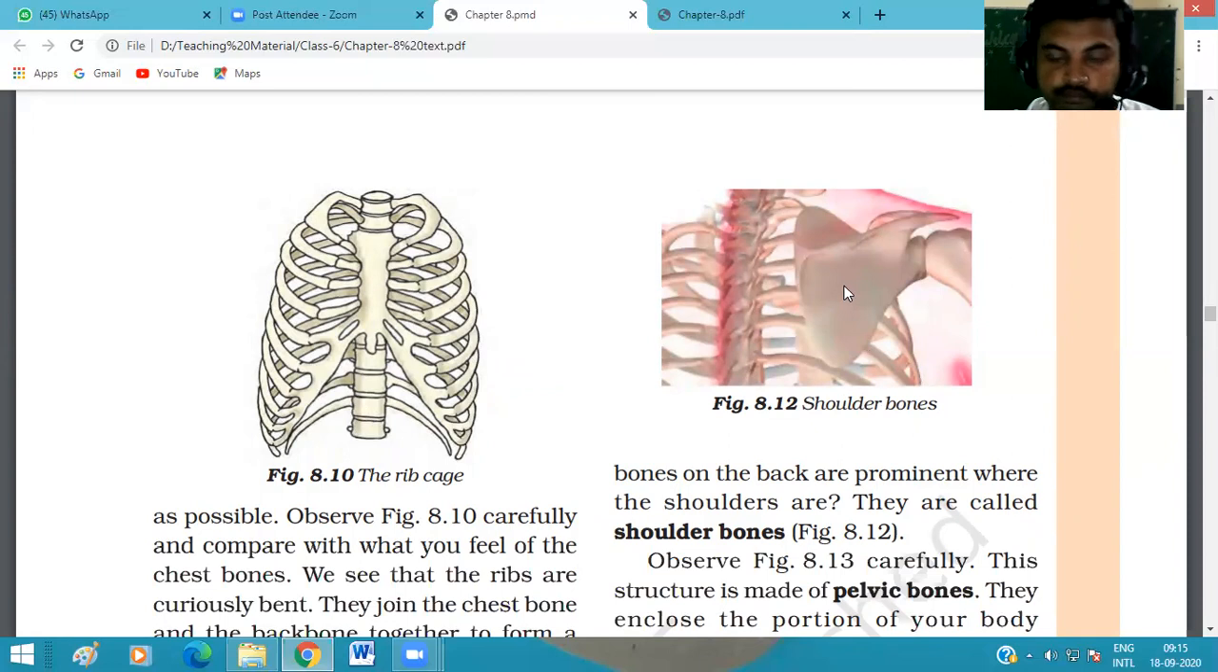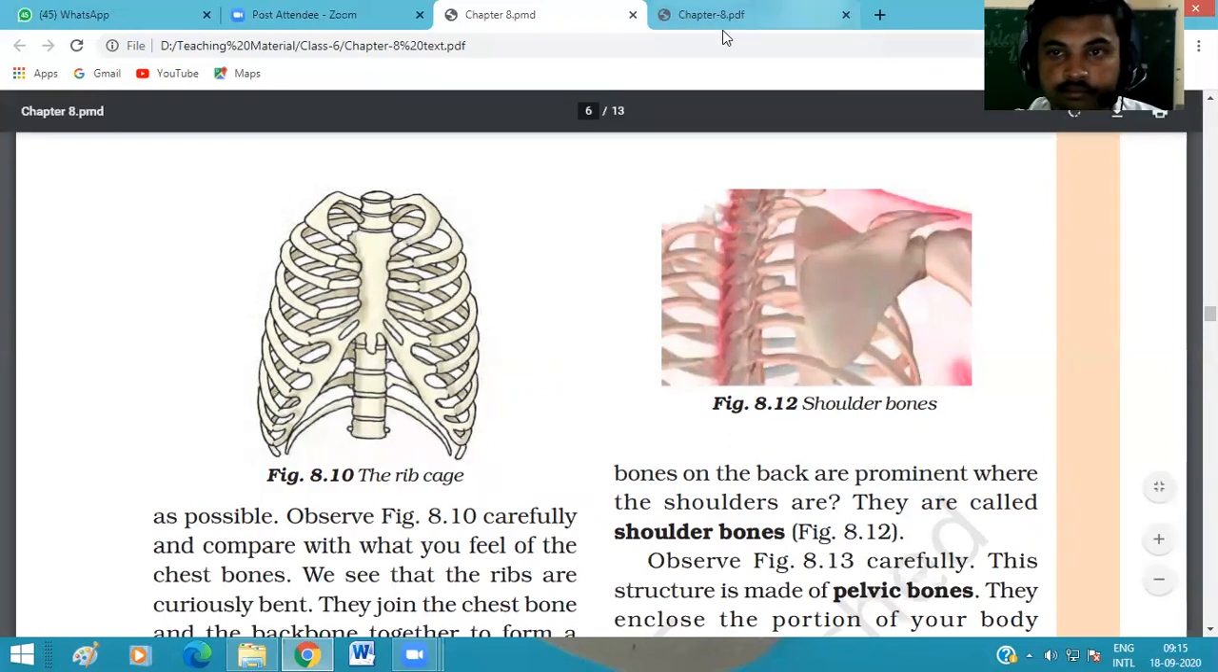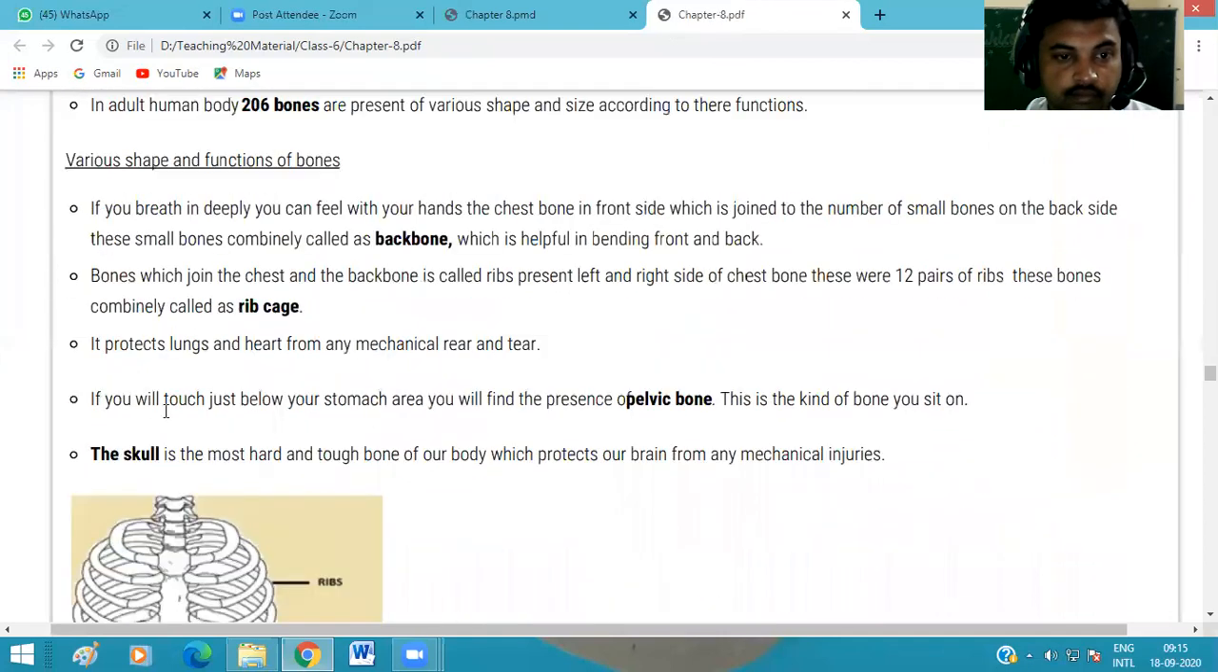Okay, and when we talk about the ribs, ribs are very important for us because they protect our lungs and heart from mechanical tear and any other shock. Okay.